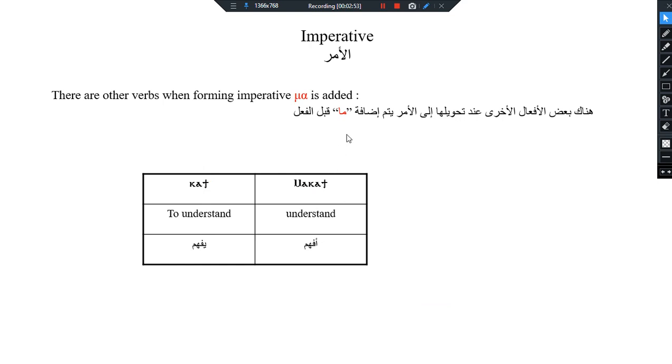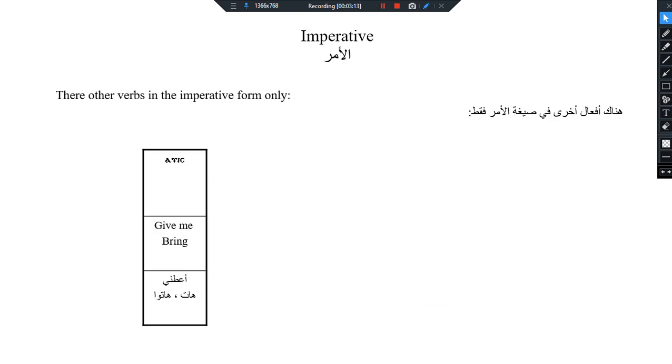There are some other verbs, but a small number, which despite the rule of beginning with t, we add m in front, a in front of them, like the verb kati, to understand. We say makati, it means understand. There are verbs having an imperative form only, like the verb avis, it means bring or give me.